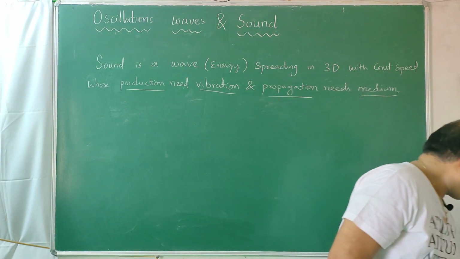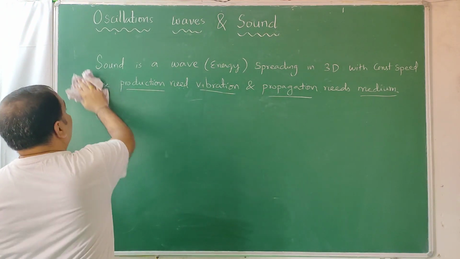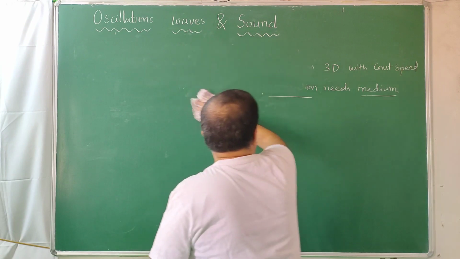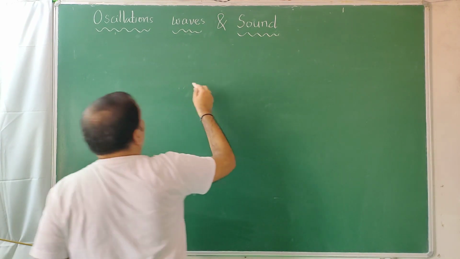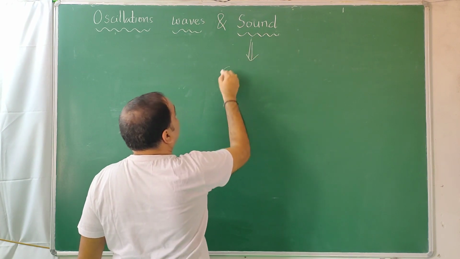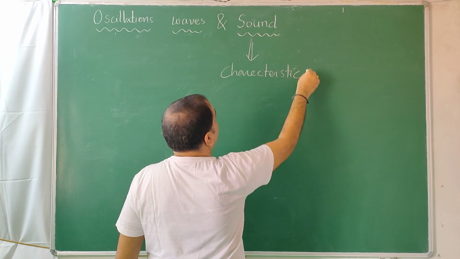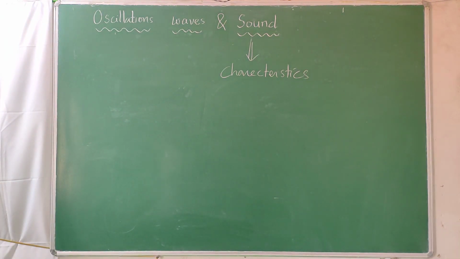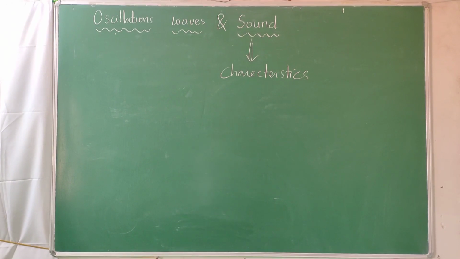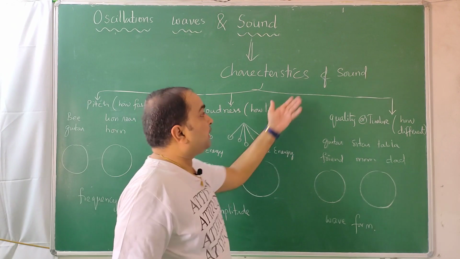So this is about sound, and characteristics of sound is another important thing which students get confused about. So I am talking about sound. Give me a little time, I'll write everything and explain. Yes students, we are discussing the characteristics of sound.